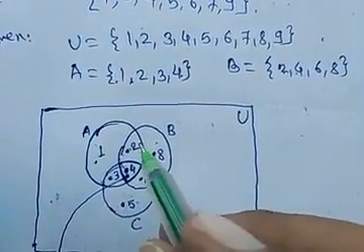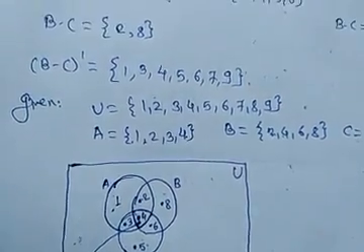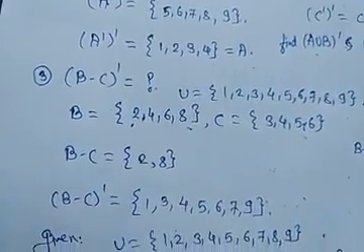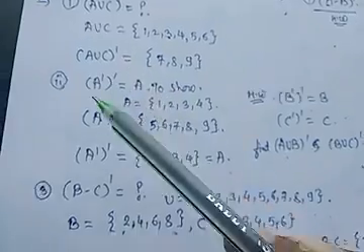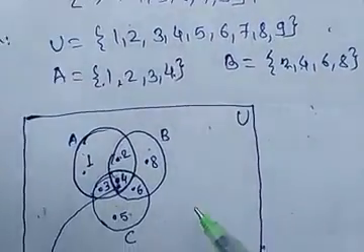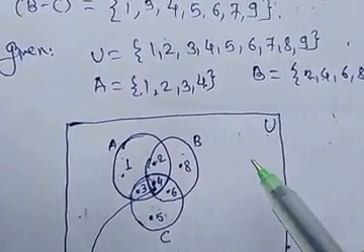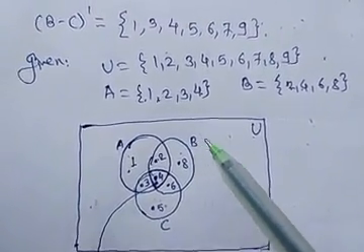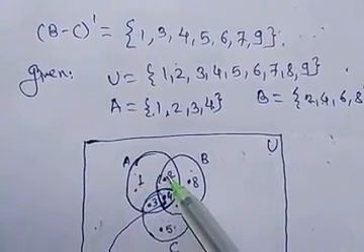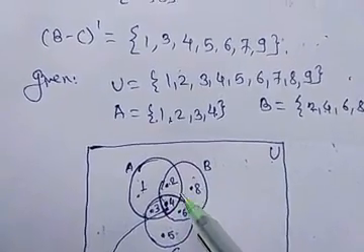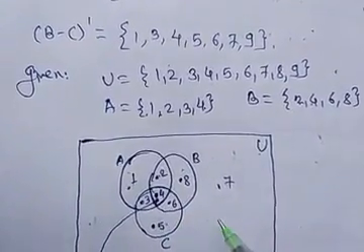From this, by observation you can find all values of a set which we have to find. If we see this example in which we have to find (A union B union C) complement, the remaining elements of the universal set which are outside of A, B and C are: 1, 2, 3, 4, 5, 6 and 8 are inside A, B, C. So the remaining elements are 7 and 9.